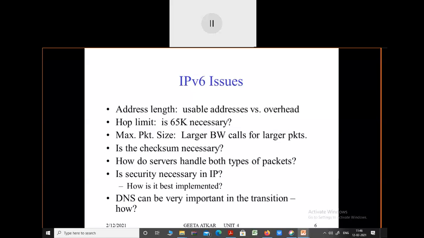Next, if you are using only IPv6, then it is less secure, because whenever we are transferring the data from one host to another host, no authentic encryption or any other mechanism is provided.